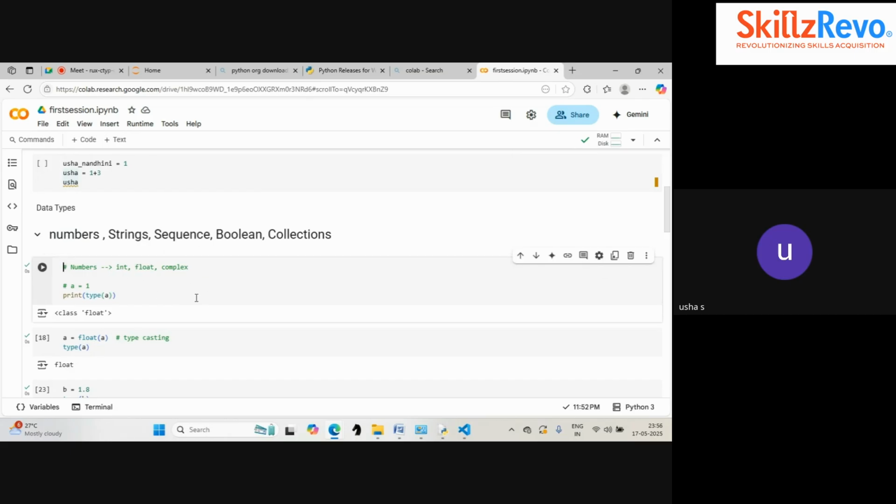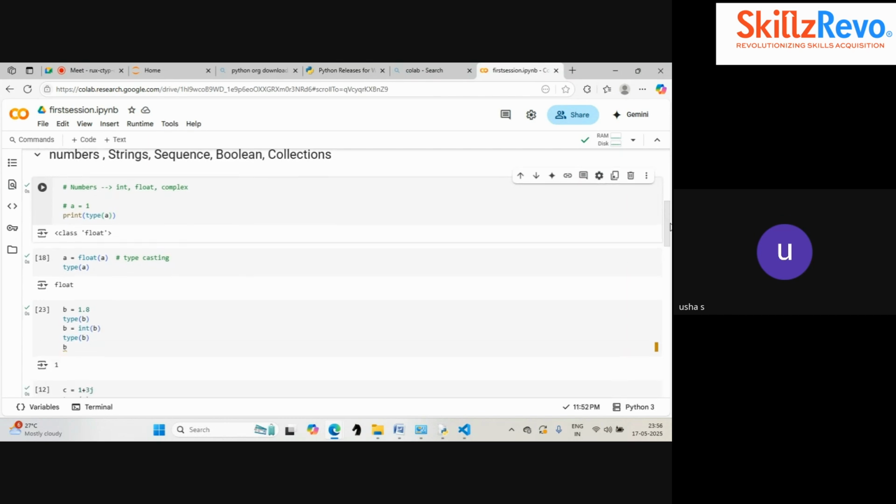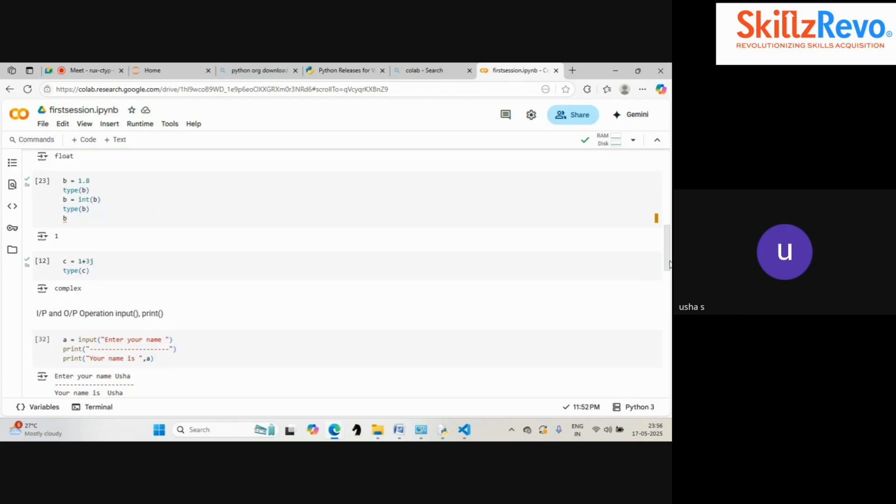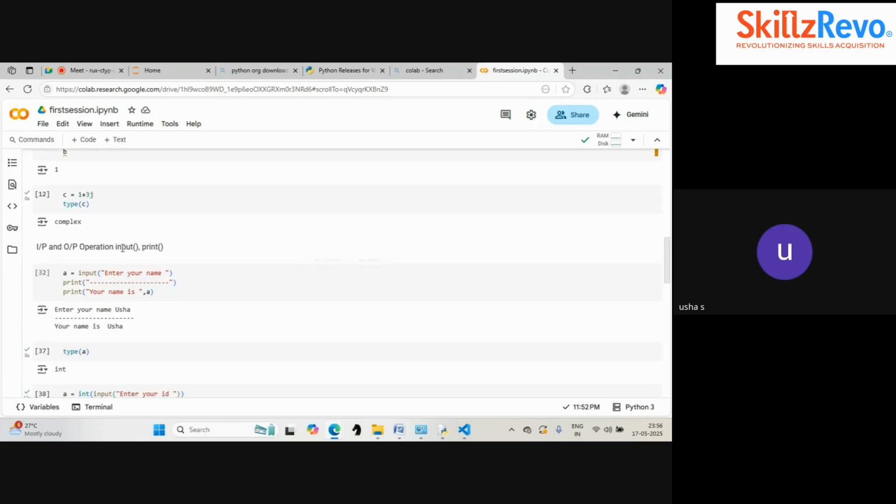Numbers: we have seen int, float, and complex. Integer is nothing but a whole number. Float is a decimal number. Complex is a real plus imaginary number. When you want to convert from one format to another, we have functions for that. To convert from integer to float, we use float in front of the integer. To convert float to integer, we use the int function. To check the type, we use the type function, and inside it you pass your variable to find out the type of the data. For input, we have the input function itself. For output, we have the print function.